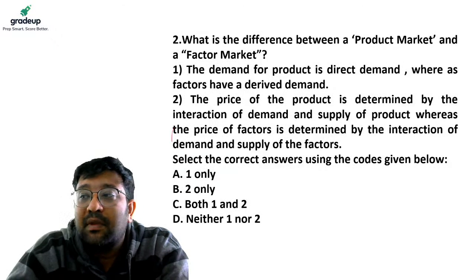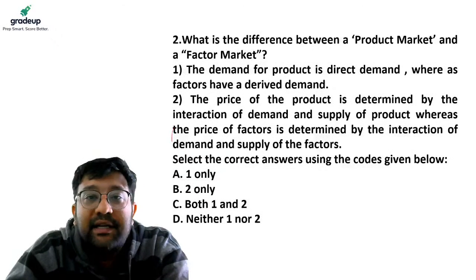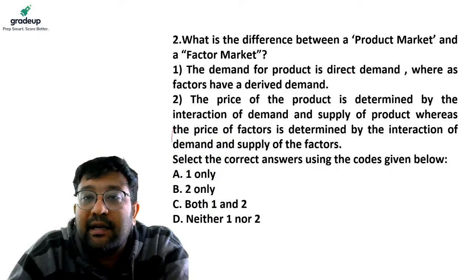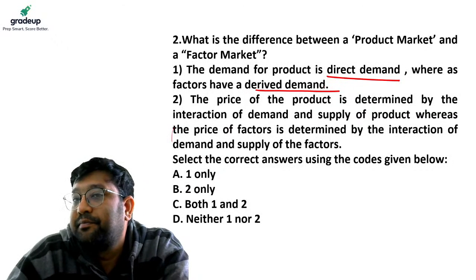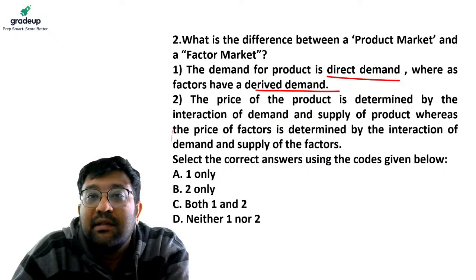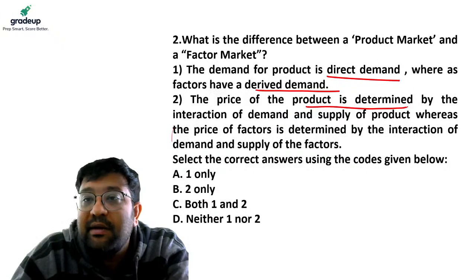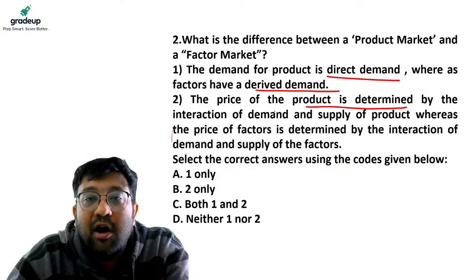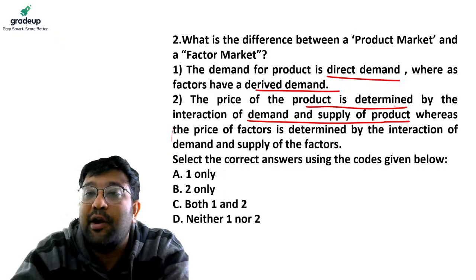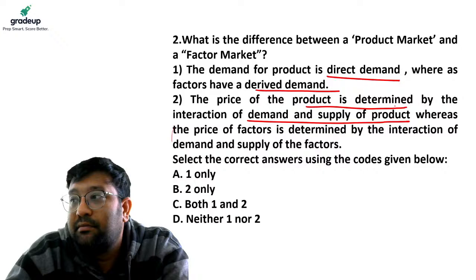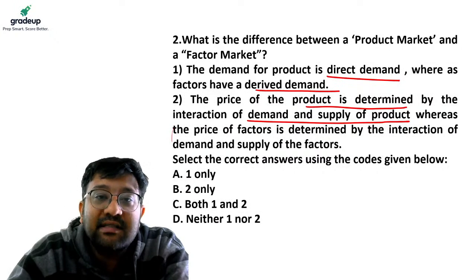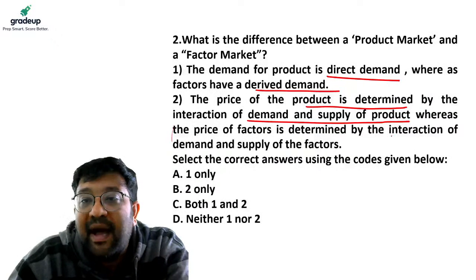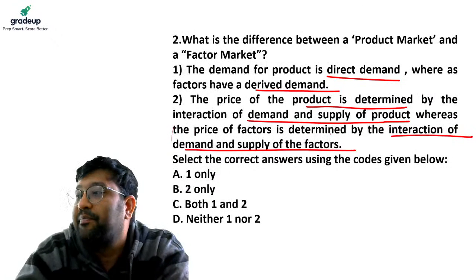Your options: 1, the demand for product is direct demand, whereas factor has a derived demand. 2, the price of product is determined by the interaction of demand and supply of product, whereas the price of factor is determined by interaction of demand and supply.